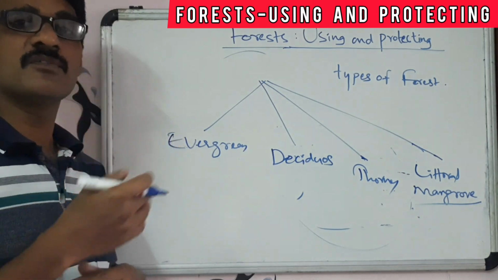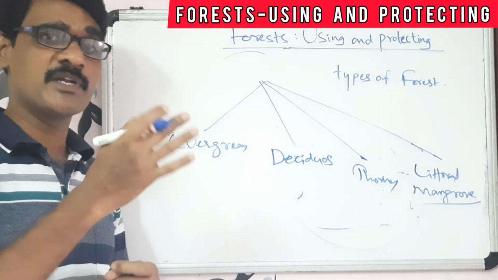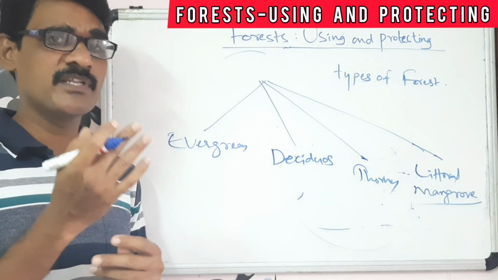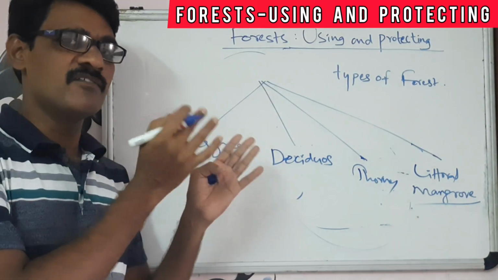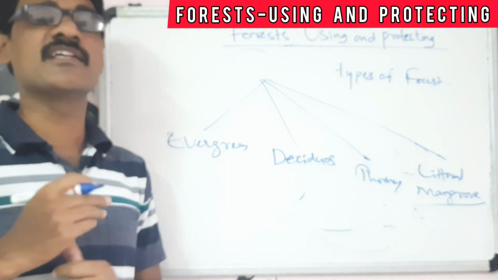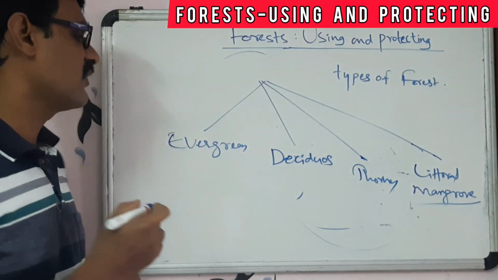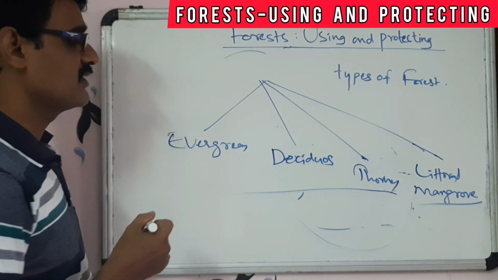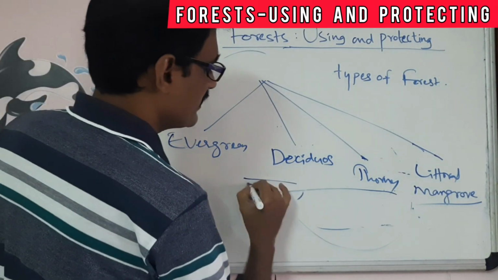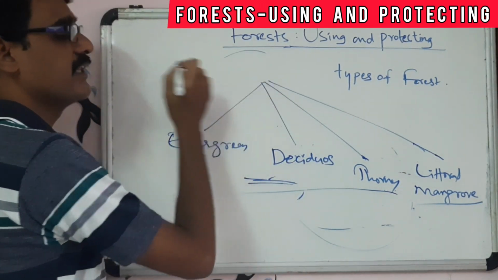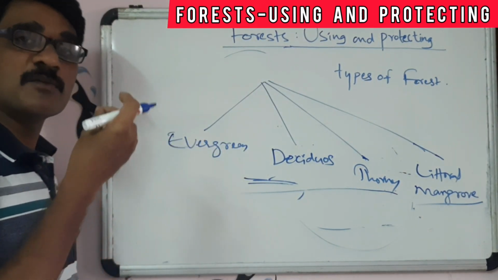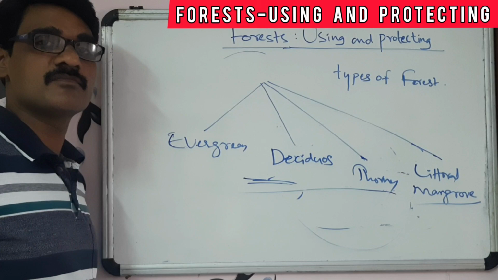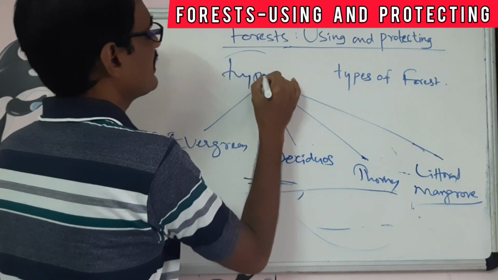And there is another way of classification. Depending upon the different types of trees which are grown in different climate regions, we can classify the forest in this way. So we are classifying these types of forest depending upon the types of vegetation, depending upon the types of trees.